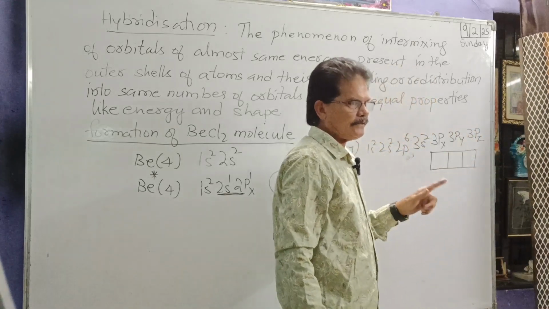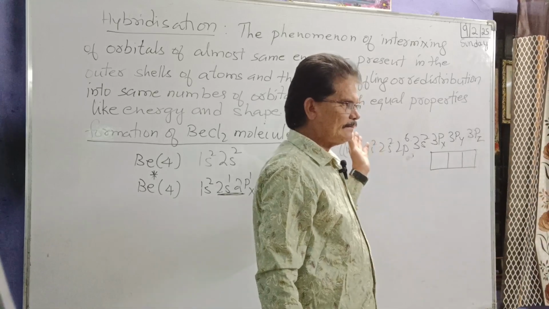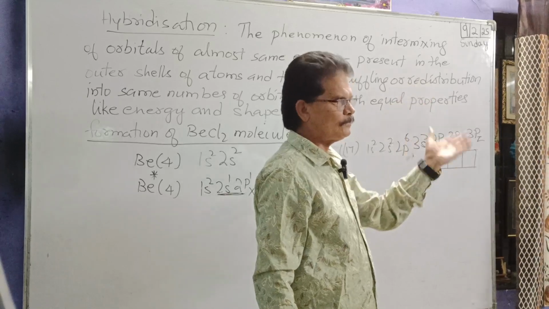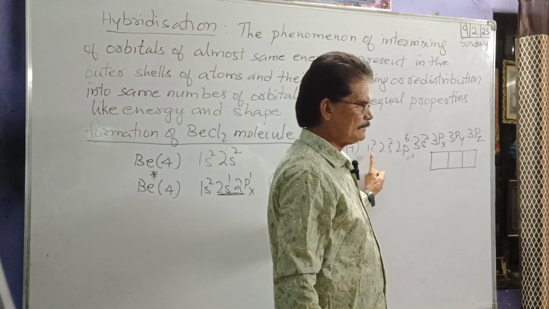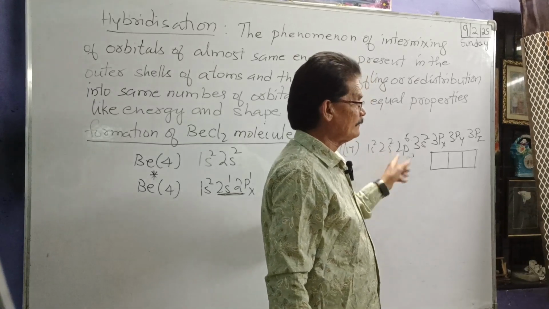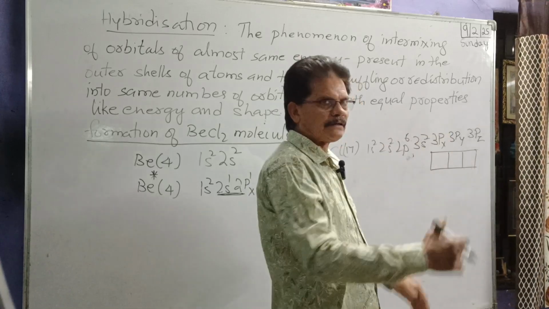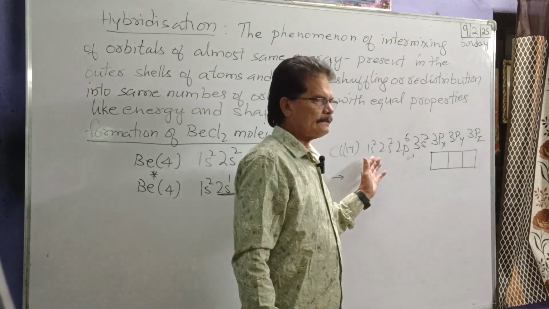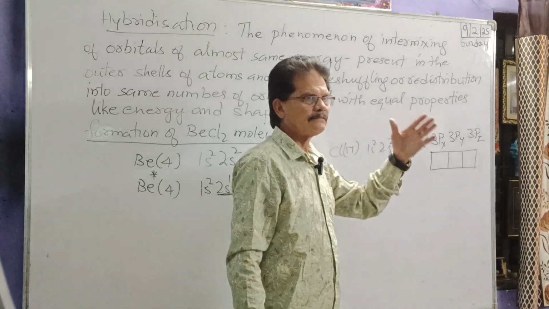According to Hund's rule, see, we are getting to Hund's rule also here. While saying this, I am mentioning the Aufbau rule and also Hund's rule. Aufbau rule: first fill less energy, then later more energy. Hund's rule: first half fill the degenerate orbitals. Degenerate orbitals should be half filled, then only the pairing can occur.